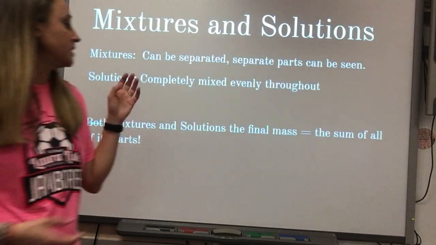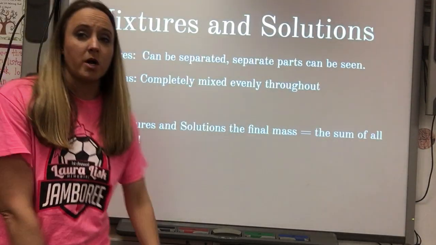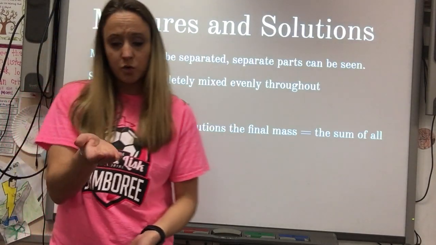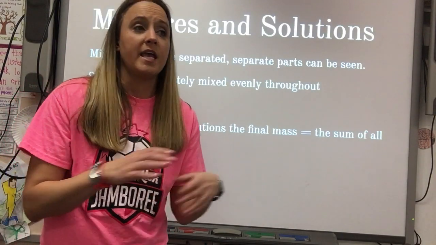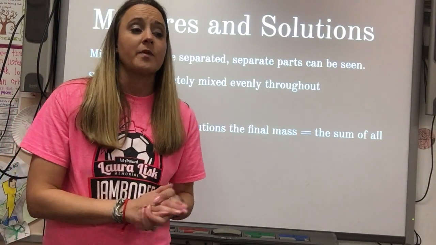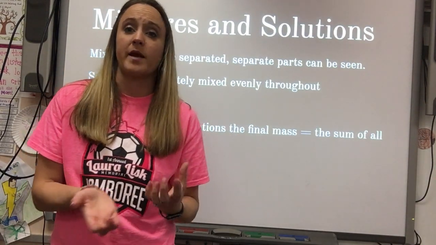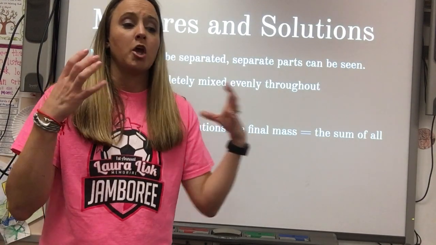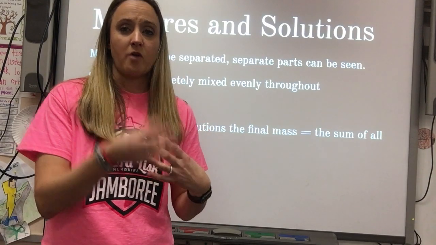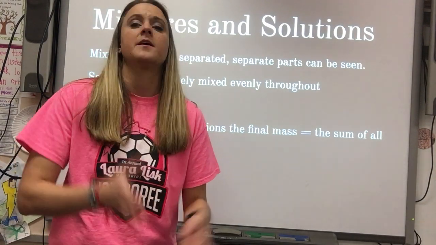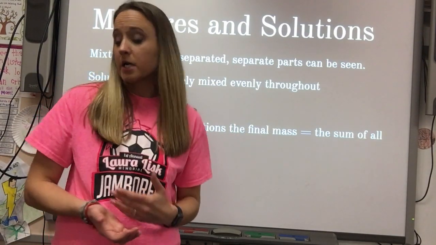Now, both solutions and mixtures equal the sum of all of its parts. If I put 2 grams of sugar and 5 grams of lemonade mix in with 10 grams of water, okay, it's going to be 2 plus 5 plus 10, 17 grams of lemonade. The mixtures and the solutions are always going to equal the sum of all of its parts. If I add up all the parts, that's going to be the total weight of the final product.